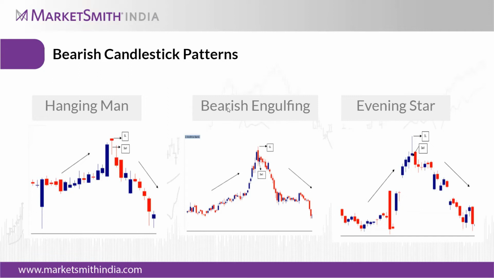Next comes the bearish engulfing. It's quite the opposite of the bullish engulfing, where there is a bearish candle, and after that there is a bullish candle that covers the whole previous candle. Here it's the opposite. There will be an uptrend and a bullish candle at the top.